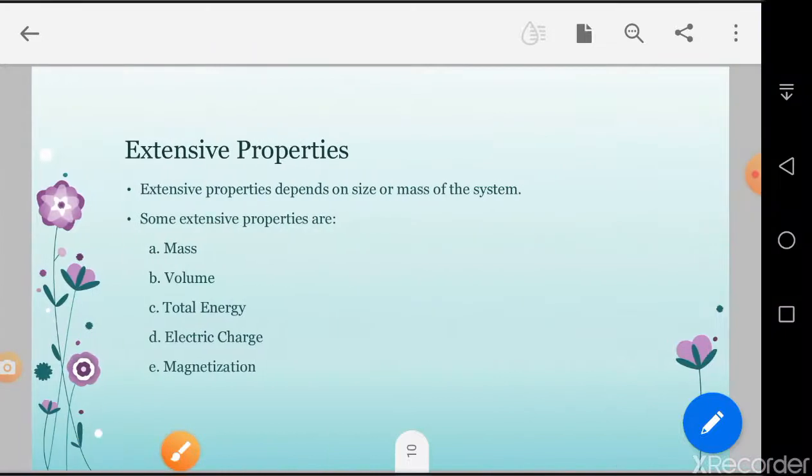Next, extensive properties. Extensive properties depend on the mass and size of the system. If there is one system and we have to add another system, those properties are added in extent.